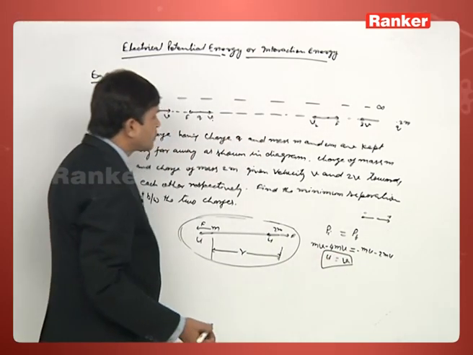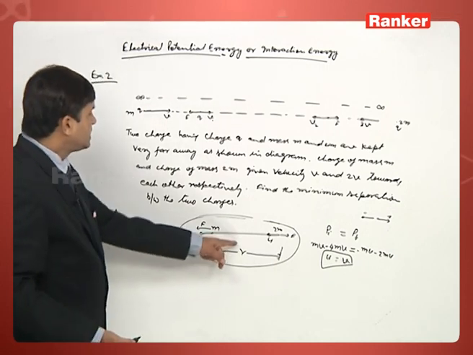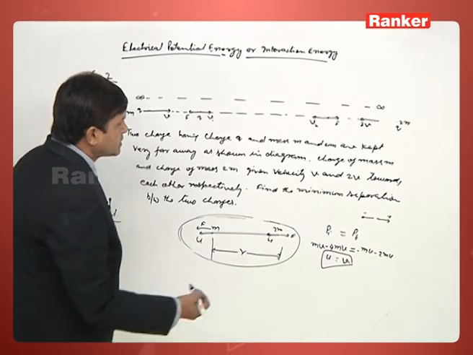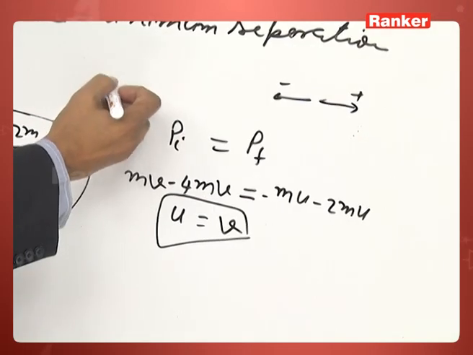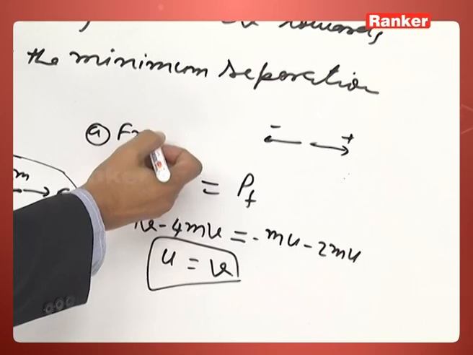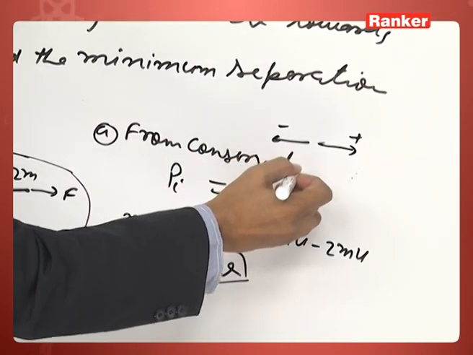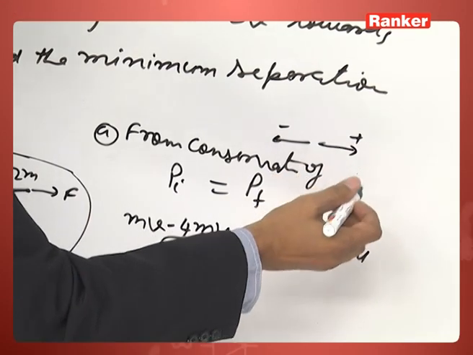It means when both have velocity v in the leftward direction, the separation between these two is minimum. This is the first equation, from conservation of momentum.